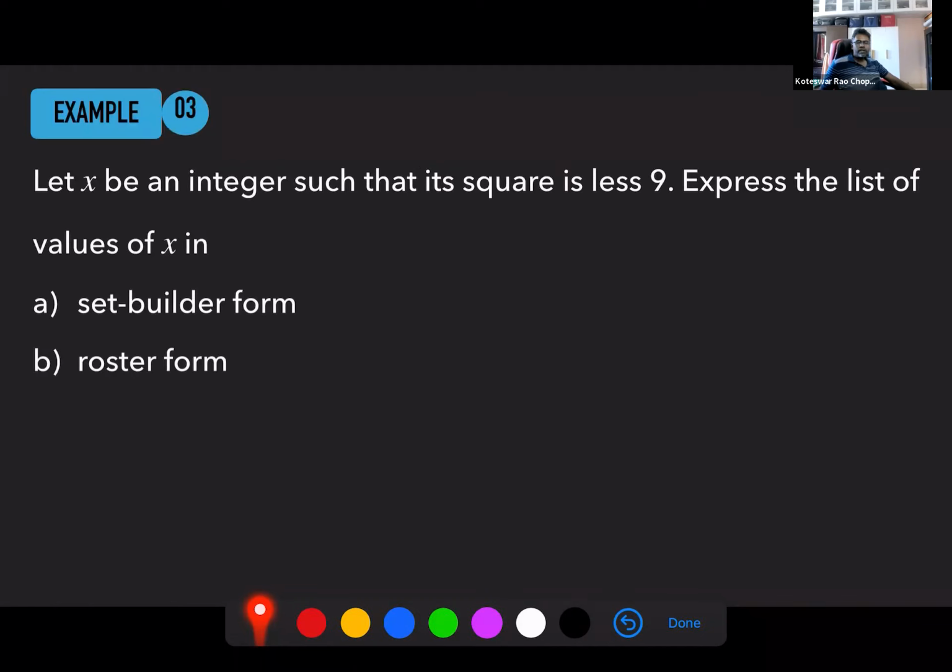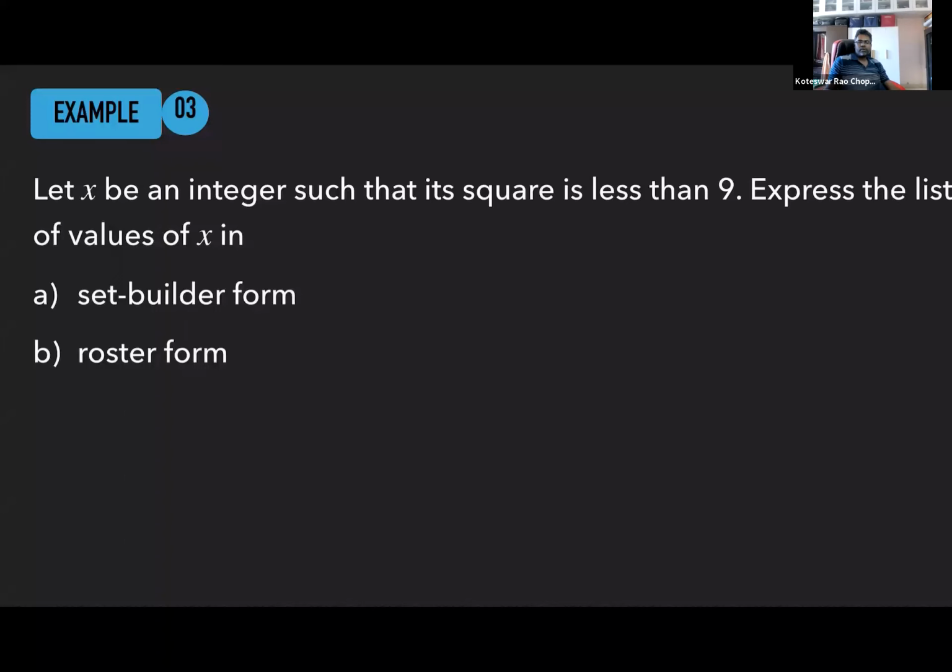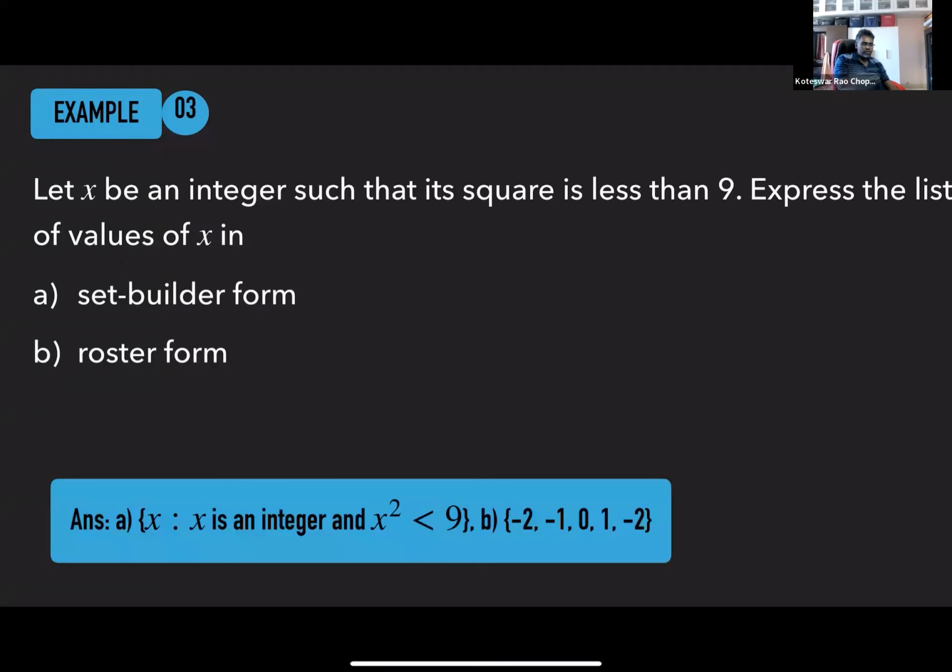So now try this one. These things will take practice. You have seen in one of the previous examples that even I was not entirely correct in expressing it in set builder form. So these things will take time. So this is how you should write.